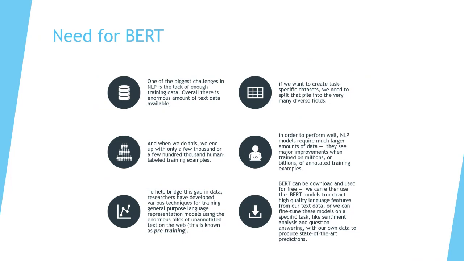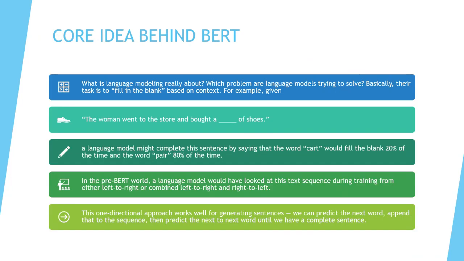Okay, to actually pre-train on that huge corpus. So what is the core idea behind BERT? When we say "the woman went to a store and bought a dash of shoes," it could be a few times "a bag full of shoes" or "a pair of shoes." Now, 80% of the time it would output "pair of shoes."